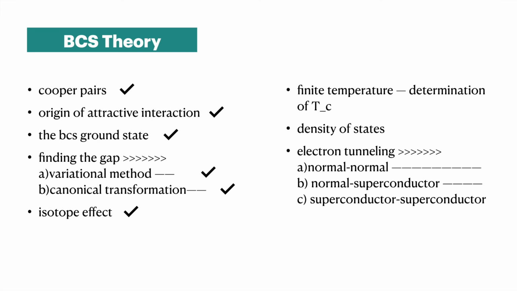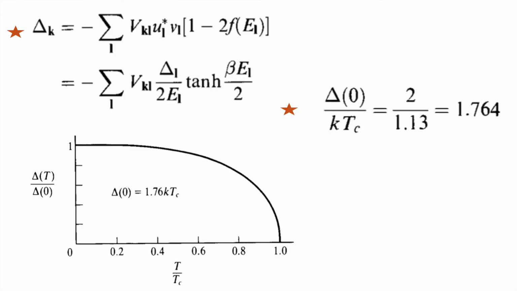Okay, and this plot means that delta is generally maximum at T equal to 0. At zero temperature the gap is maximum, and at a certain temperature the gap vanishes. When T equals Tc, this ratio is 1, and at T equal to Tc, delta vanishes. So this plot means that.